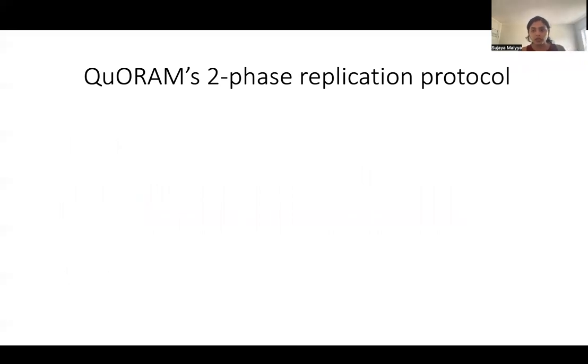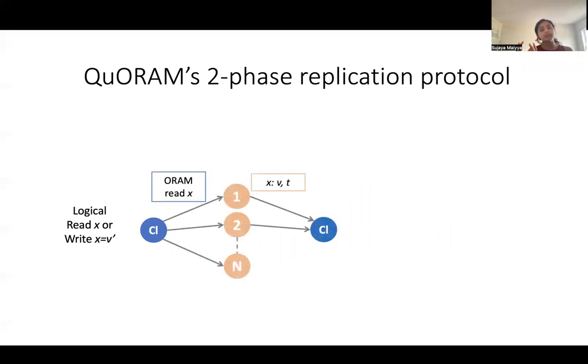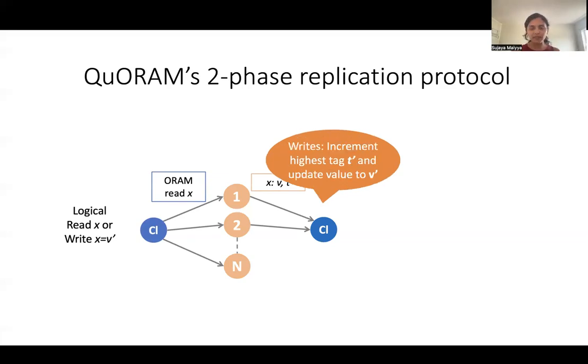Looking at the protocol in more detail, here the client that is logically reading or writing the data executes, or drives, the protocol. The client first sends an ORAM read request to all the units in the system and waits to receive the value and the tag from a majority of these system units. For a read request, when it receives all these responses, the client picks the value v prime corresponding to the highest tag t prime, or for a write request, it updates the tag as well as the value.